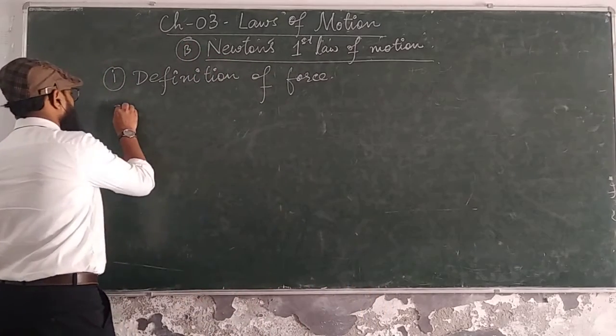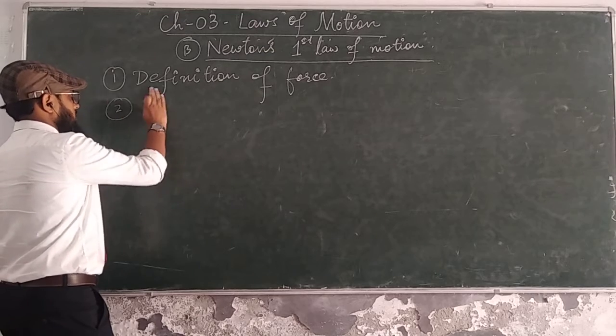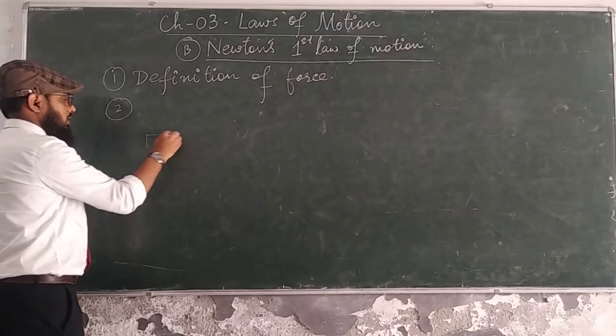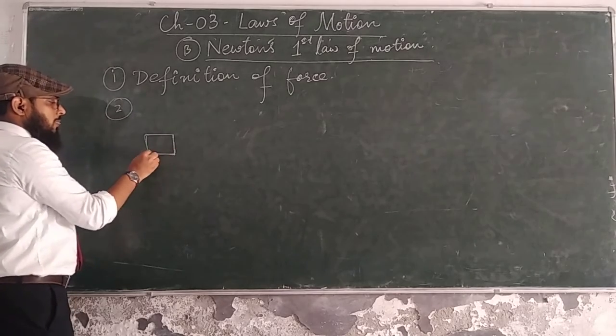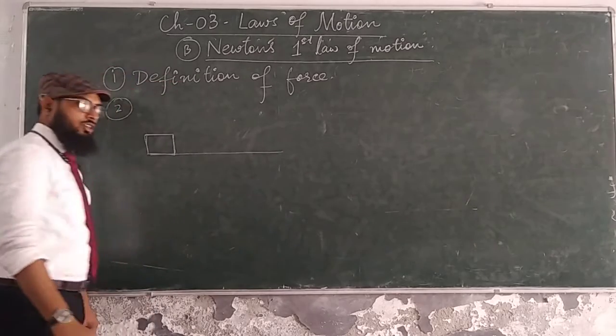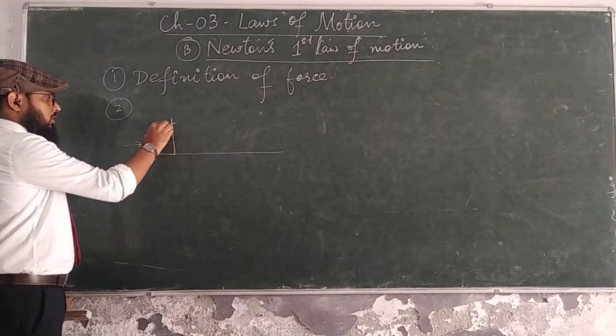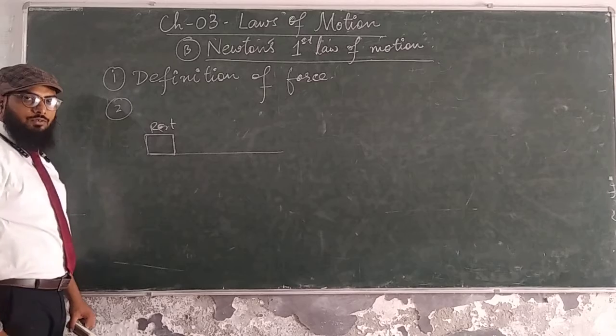What is the second thing we know about this? It is called inertia. I'm not giving the name first, I'm just discussing this. What this first law says is that everybody continues its state of rest. Supposedly this body is at rest, so it stays at rest unless you apply a force.